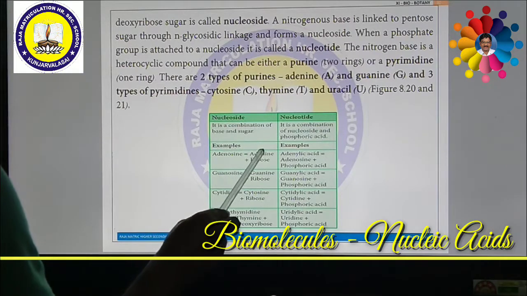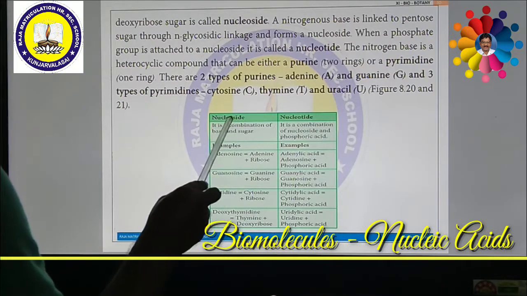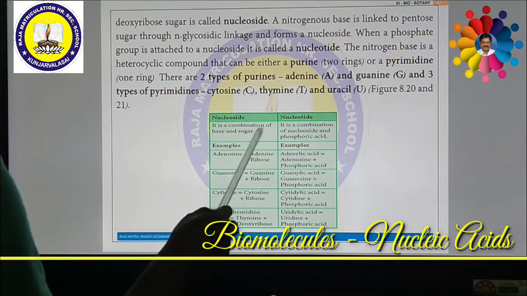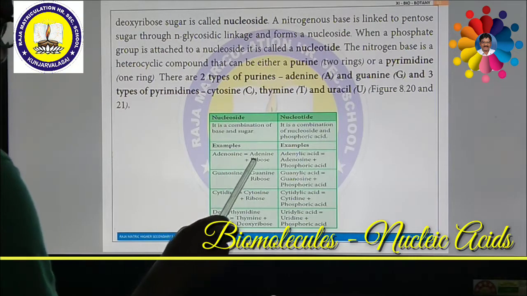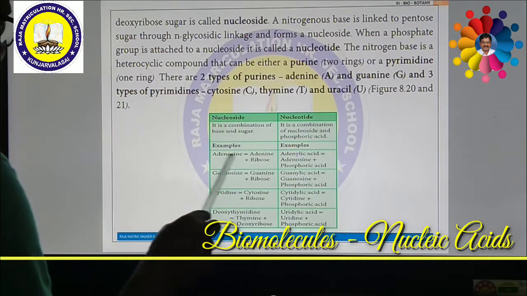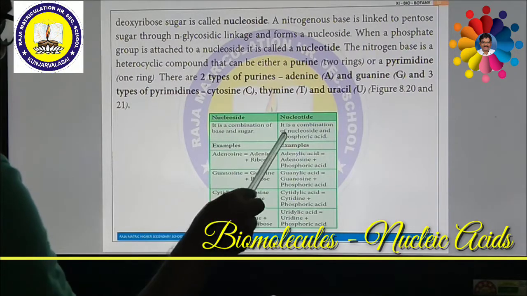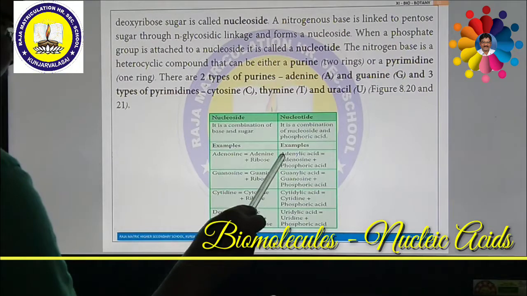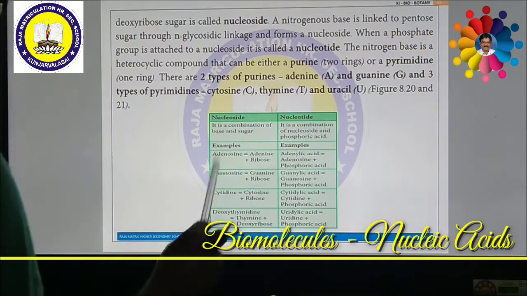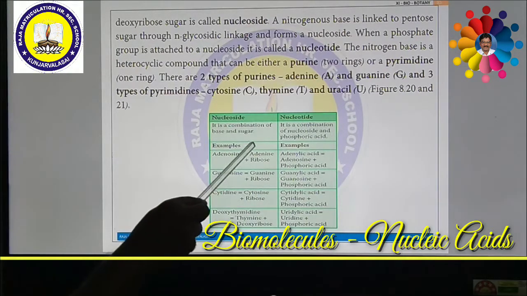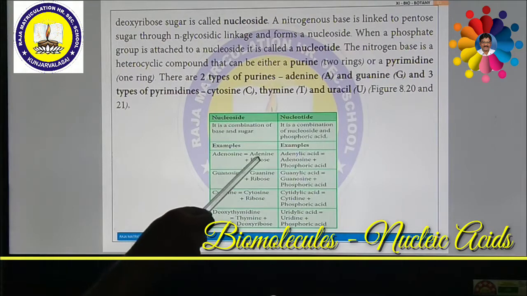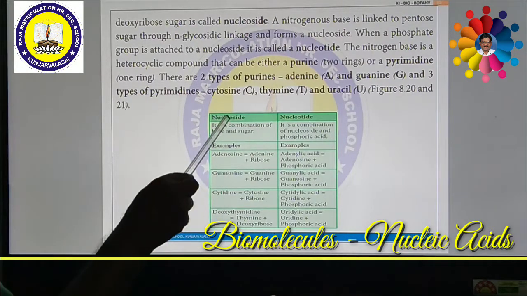If adenine reacts with ribose, this is called a nucleoside. When adenine joins with ribose sugar, it forms adenosine. If adenosine reacts with phosphoric acid, it is called adenylic acid. So when a purine or pyrimidine reacts with sugar, it is called a nucleoside.